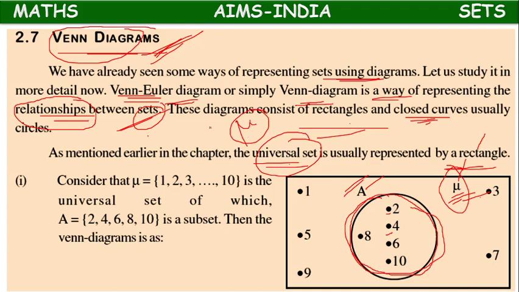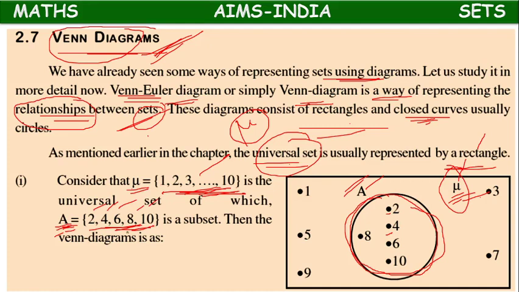Consider mu equal to 1 to 10. So the universal set has 10 elements starting from 1 to 10. Of which A is a subset having even numbers, elements 2, 4, 6, 8, 10.